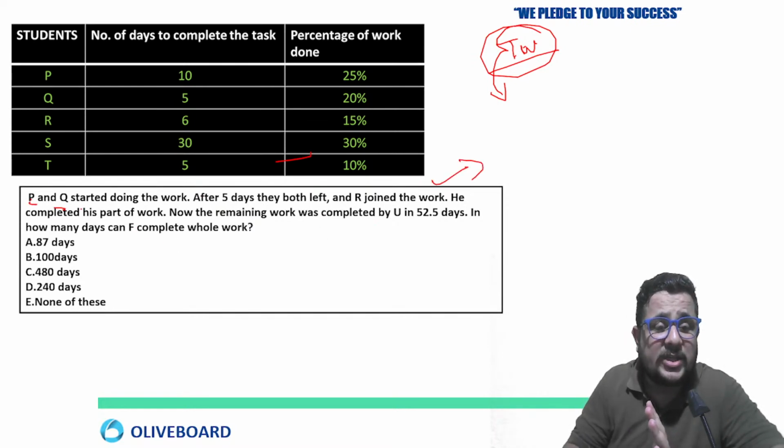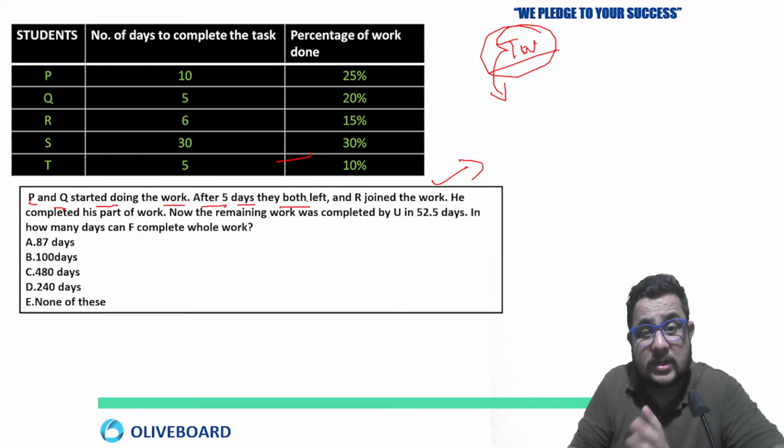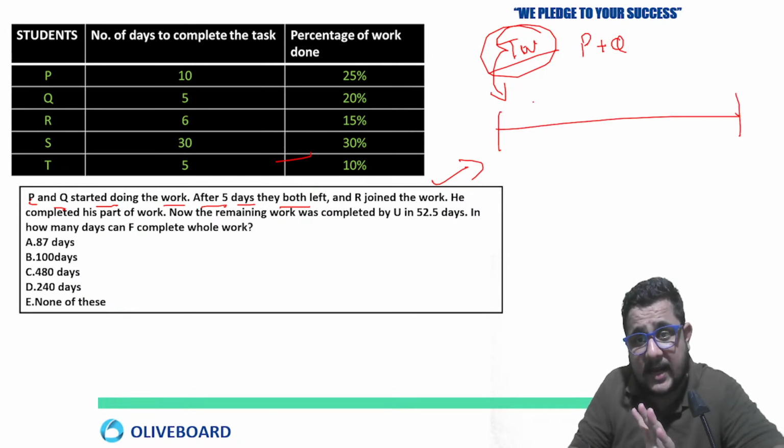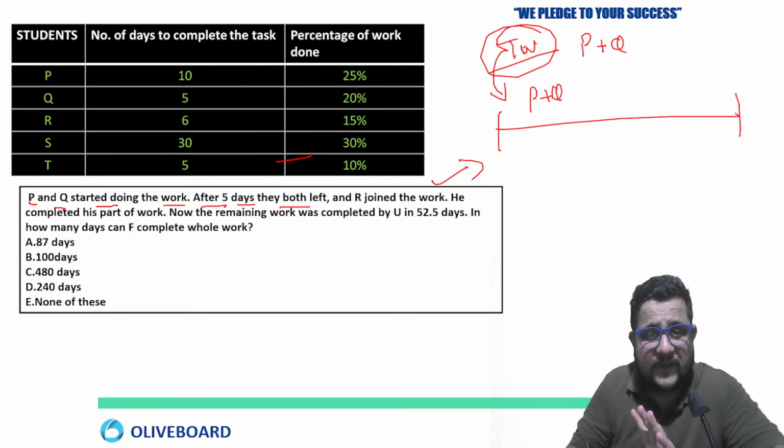Second question: P and Q started doing the work. After 5 days, they both left. So what are they saying at the start? P and Q starting the work, so we can say the condition is like that. After 5 days both left, so they worked for 5 days. Remember the point. R joined the work and he completed his part of work.